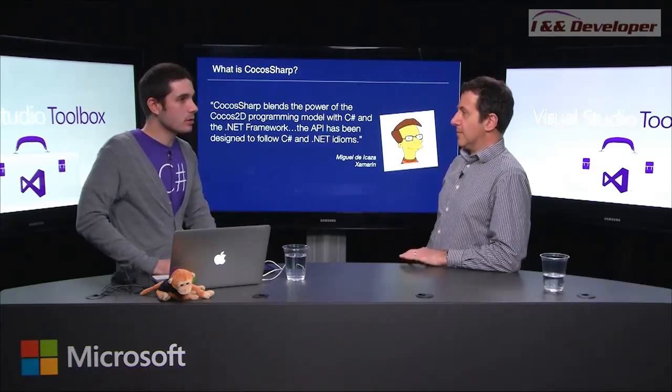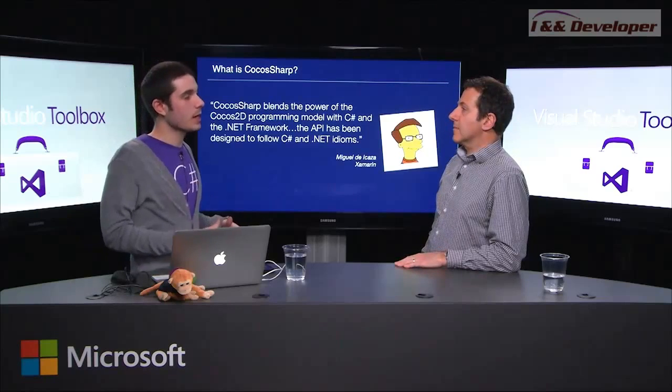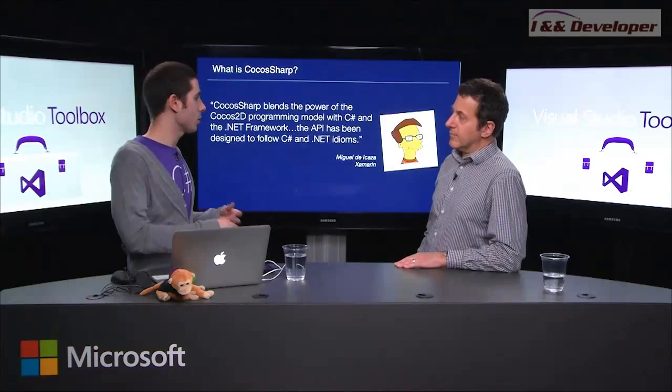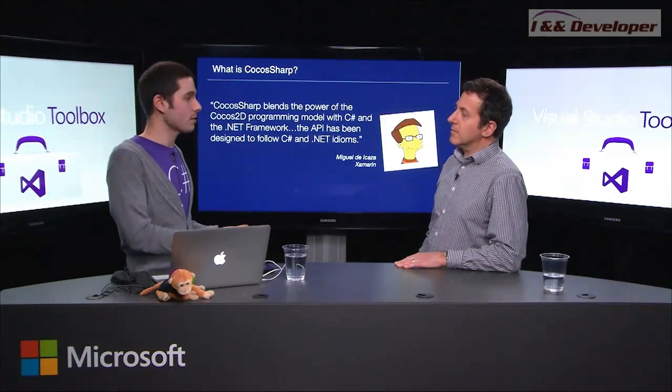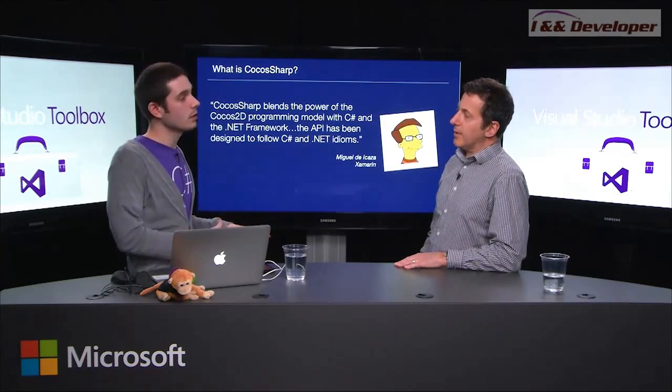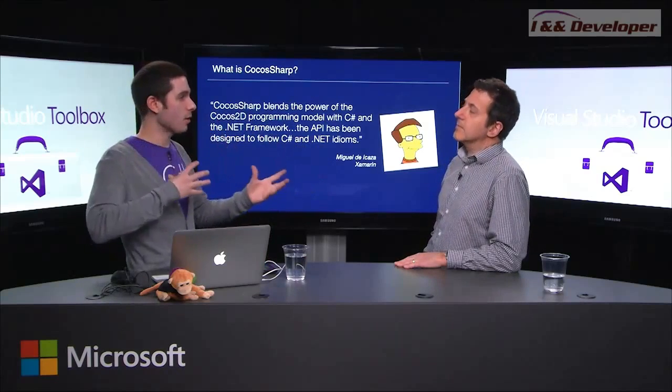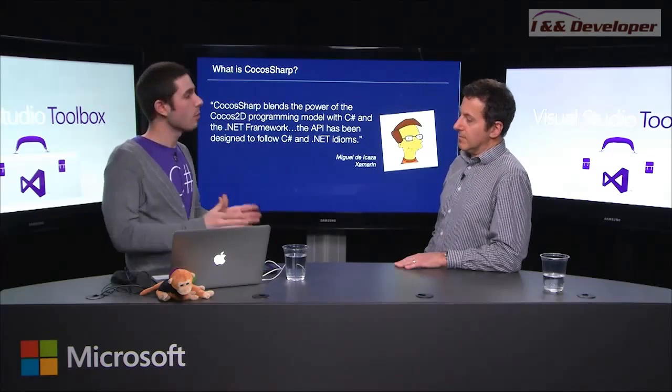So Cocos2D and CocosSharp is if you want to get in and build a great cross-platform 2D game. It's really focused on 2D. There are some 3D aspects to it as well, but it may not be the most complex game in the entire world. You can make some fun games really quickly, get them up and running, and then, just inside of Visual Studio with shared projects or file linking or portable class libraries, bring all that code over. You're not worrying about building a huge 3D scene and leveling. It's very to the point of what I want to do.